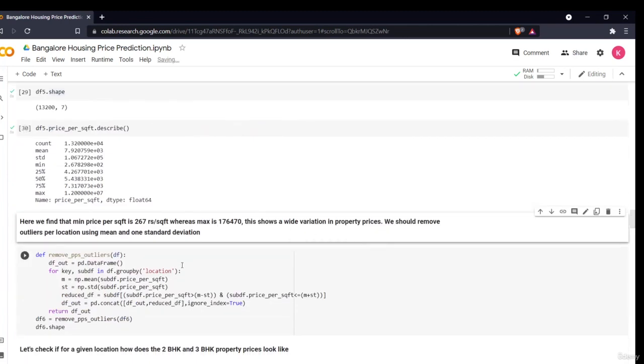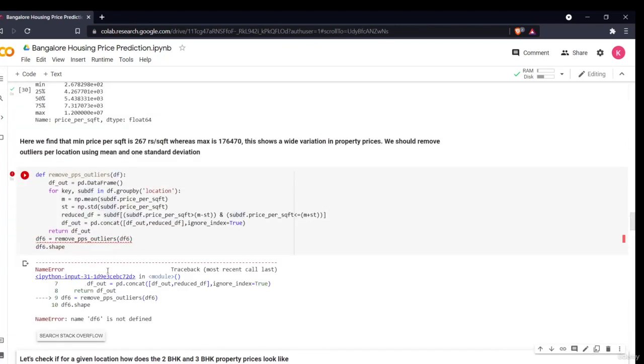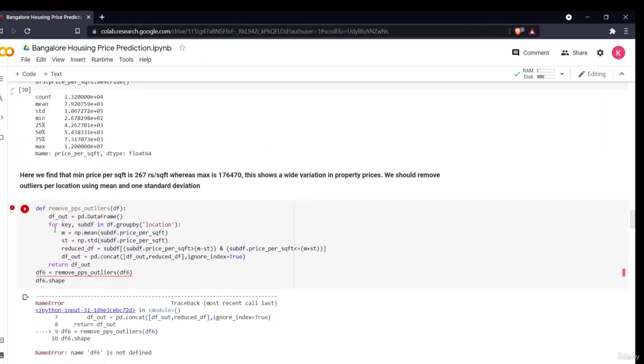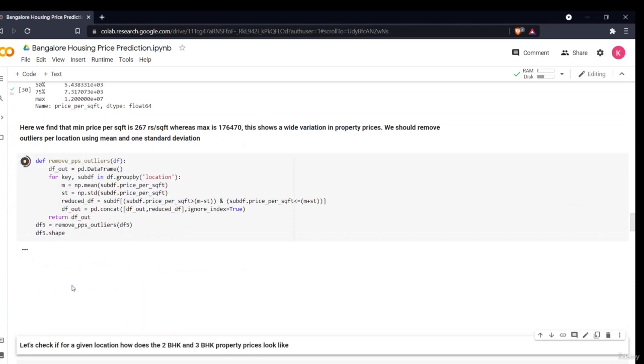So now we'll be using another logic to remove the different outliers. For that, I'm defining a function. Sorry, it is saying df6 is not defined. I mistakenly wrote df6 here. It is better if you don't write it in the form of numbers. As you say, it is very confusing.